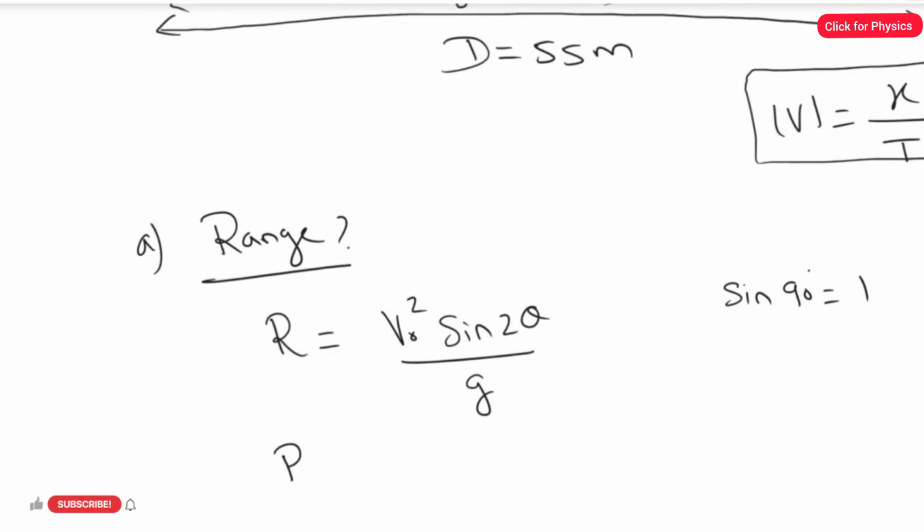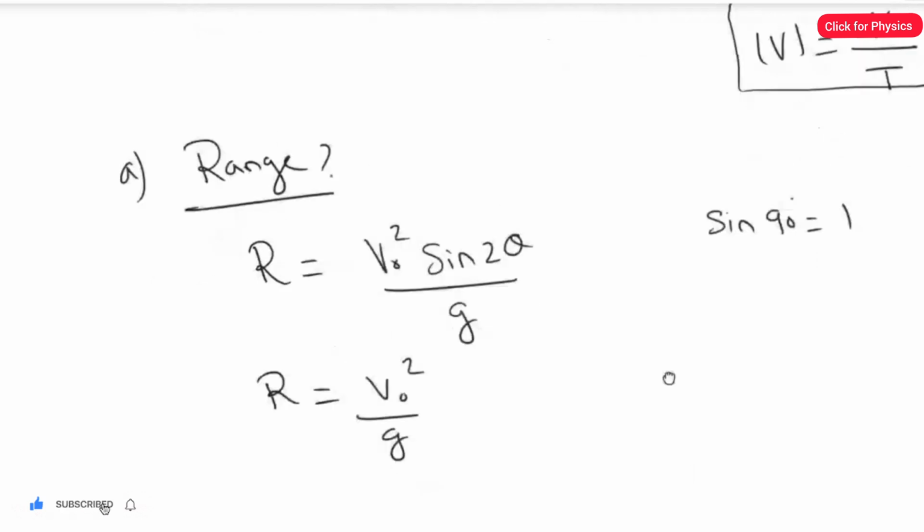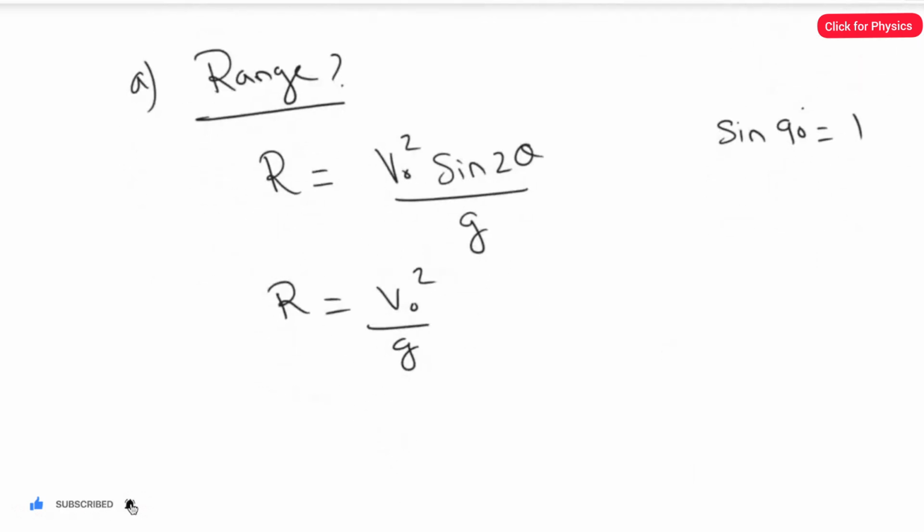So this formula becomes R equals V naught squared divided by g. Now I'm going to substitute the values. The initial speed is given as 21.3 squared, divided by the acceleration due to gravity, 9.8, or we can take 9.81. So let's find the answer here first. What's the answer here?